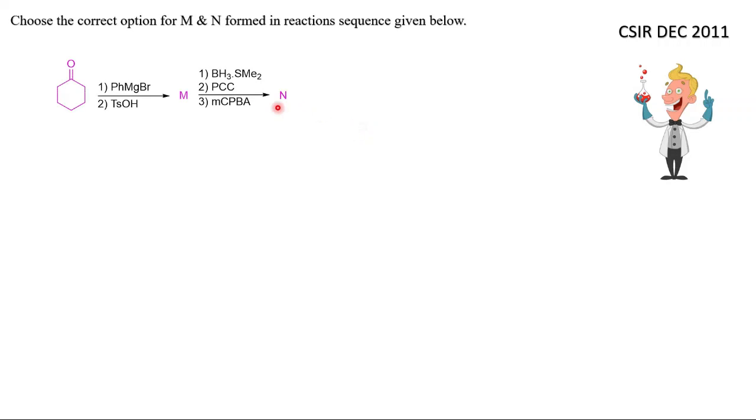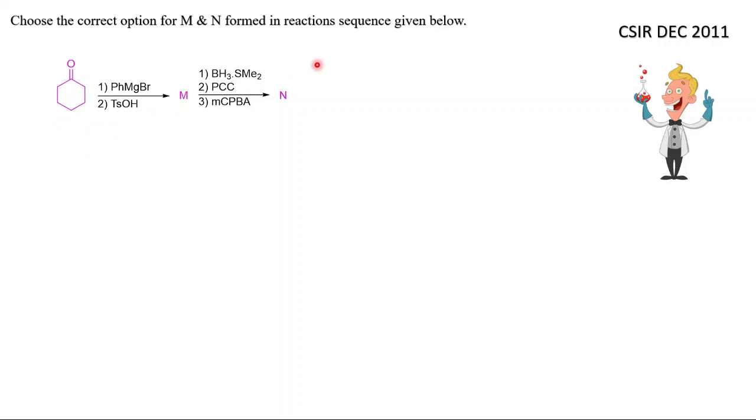Now I will give you another example which was asked in CSIR NET December 2011. The question is, they have given a cyclic ketone and first they have treated it with phenyl magnesium bromide, then tosic acid, then BH3·SMe2, this is a hydroboration reaction, then it will form an alcohol which will further be oxidized by PCC, then formation of ketone will take place and that will be oxidized by mCPBA. So I will give you the entire mechanism.